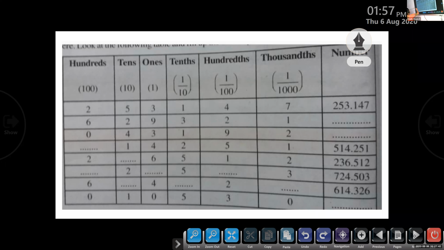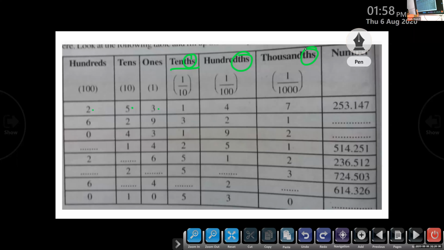Hundreds place 2, tens place 5, ones place 3, and tenth. What does it mean? It means 1 by 10. Tenth, T-H. Then hundredth means 1 by 100. Thousandth means 1 by 1000.